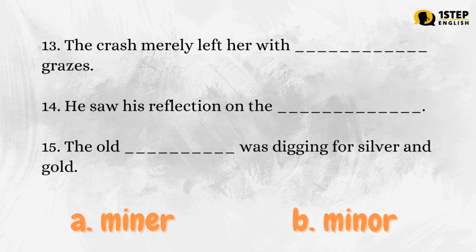Number 13. The crash merely left her with blank phrases. Number 14. He saw his reflection on the blank. Number 15. The old blank was digging for silver and gold. Letter A, minor. Letter B, miner. The correct answers are: Number 13, letter B. The crash merely left her with minor grazes. Number 15, letter A. The old miner was digging for silver and gold.